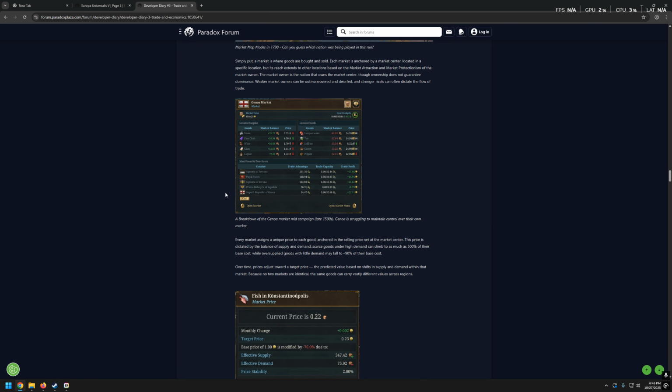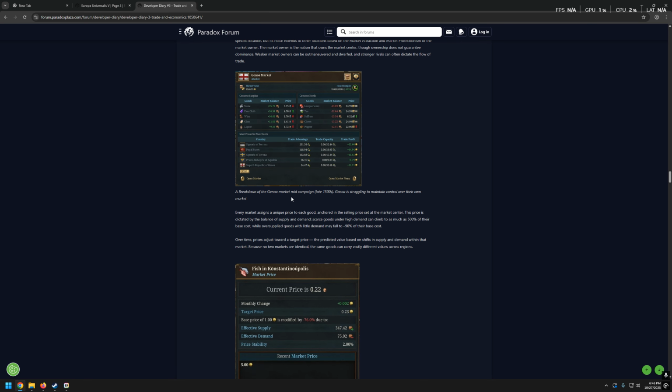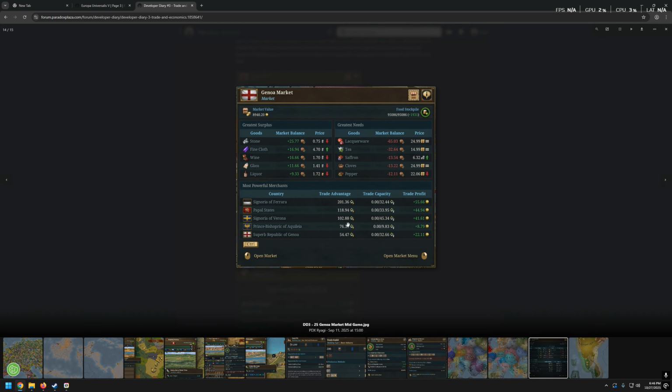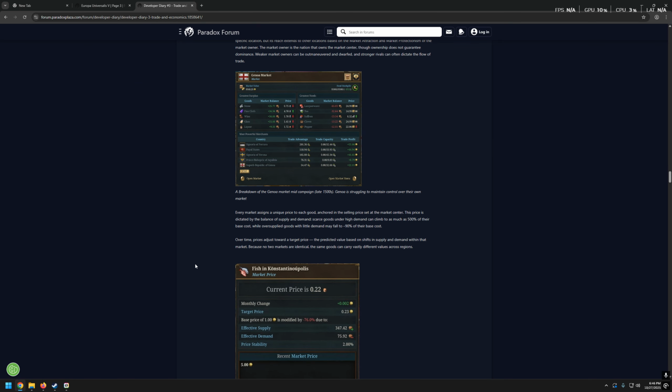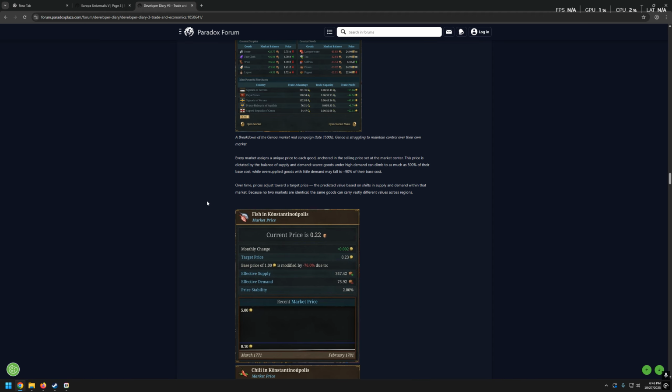Okay, doesn't say more. A breakdown of the Genoa market mid-campaign, late 1500s. Genoa is struggling to maintain control over their own market. That's correct. Oh yeah, definitely. Trade advantage. Look at that. Signora of Ferrara. That's 4 times of Superb Republic of Genoa. Fair enough. Let's continue reading.